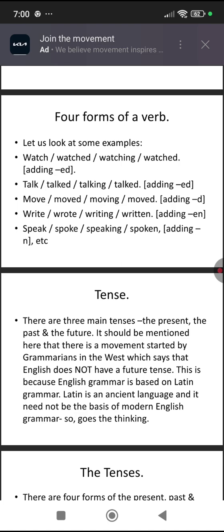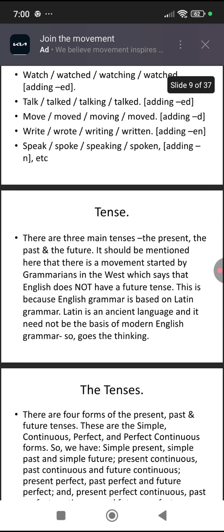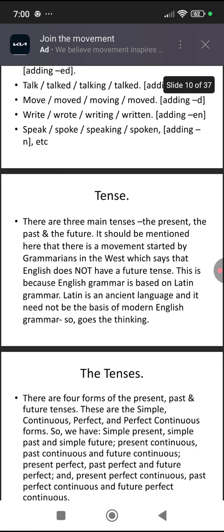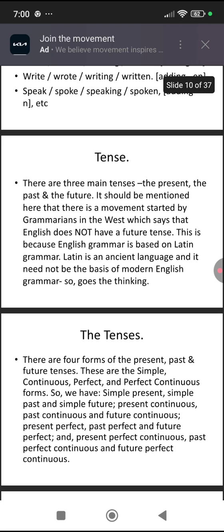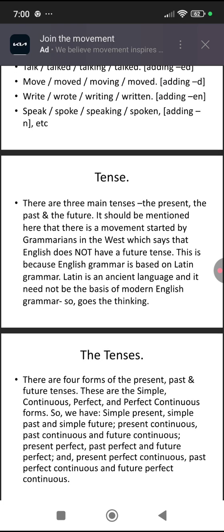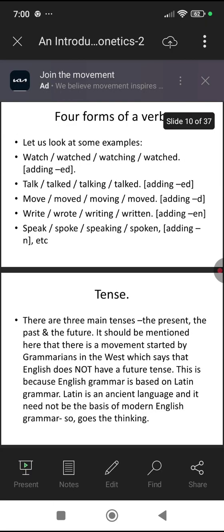Similarly, for the main verb move, move is V1, moved is V2, moving is the present participle, moved is the past participle or the V3 form. Similarly, for the main verb write, write is V1, wrote is V2, writing is the present participle, and written is the V3 or the past participle form. Similarly, we have speak, spoke, speaking, and spoken for the main verb speak. So these are the four forms of a verb.